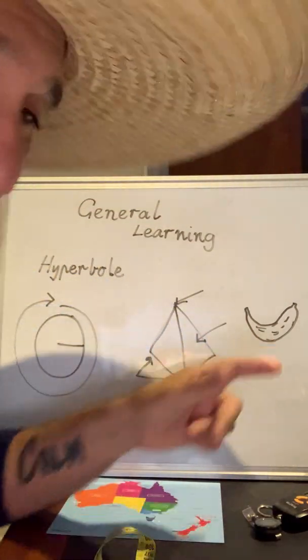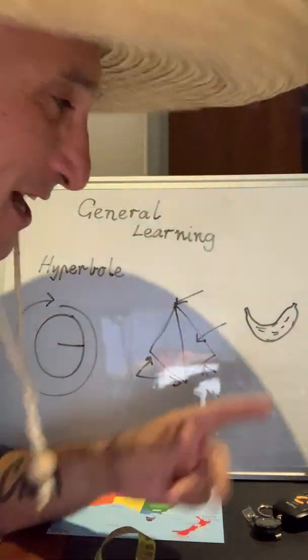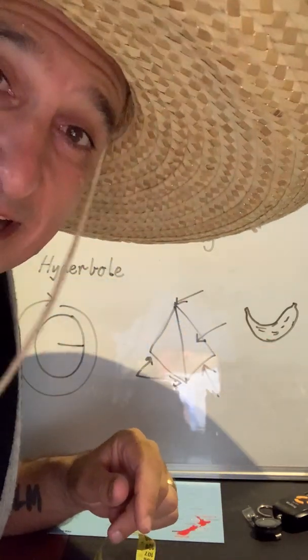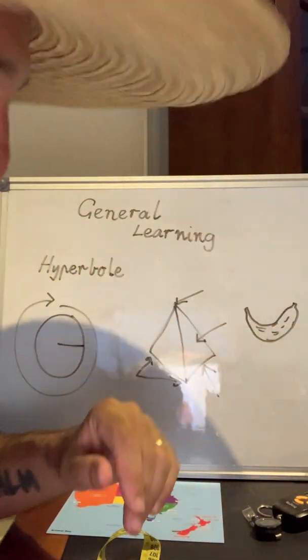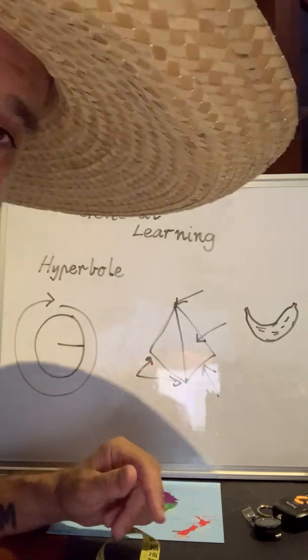We went to Coffs Harbour the other day, the big banana. And just to remind you, a banana is a berry. All right, a berry. So there you go. So there's general learning. We have a pyramid here, okay?